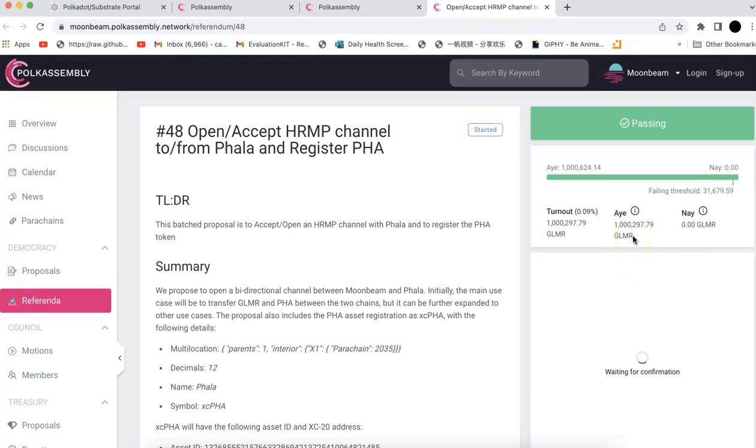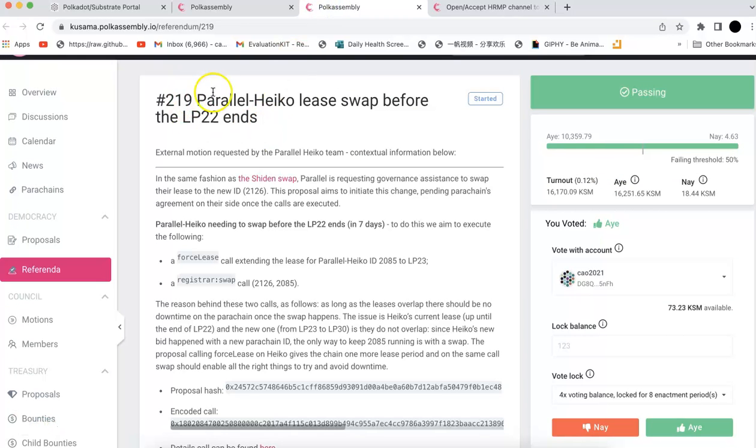Here you also vote, but this time you vote with Glimmer, and the Glimmer is on MetaMask, so it's different from Kusama and Pioneer Heckle. There are some differences. That's why the Polkadot Assembly website would be quite useful, and it would provide more information for you.